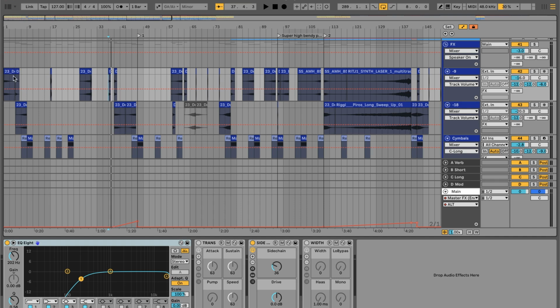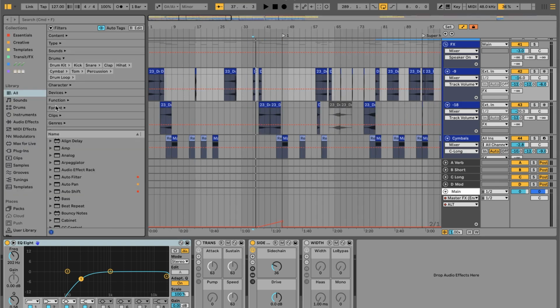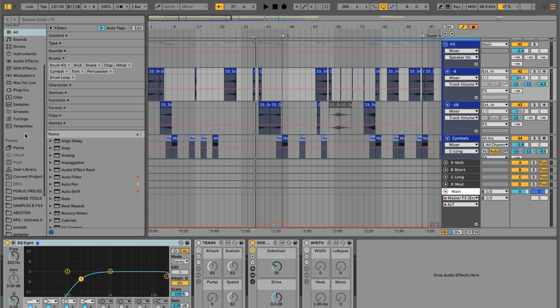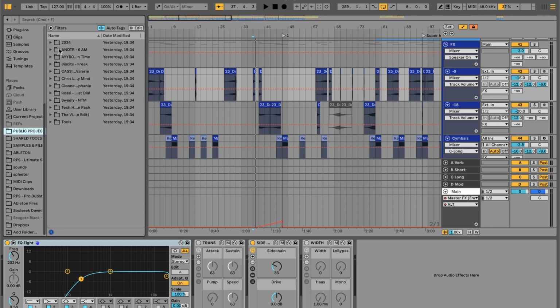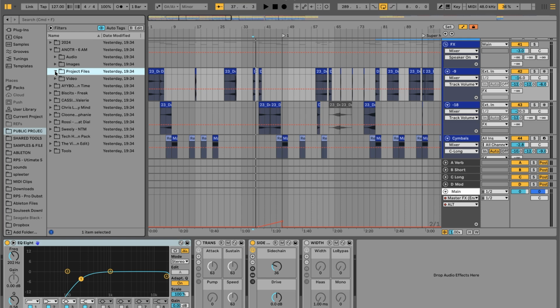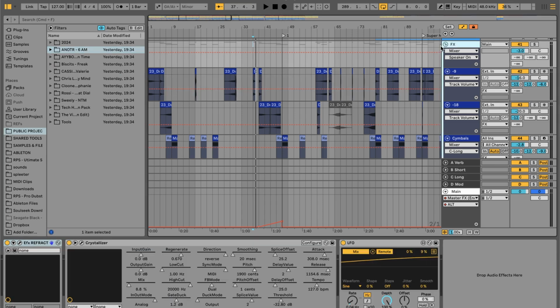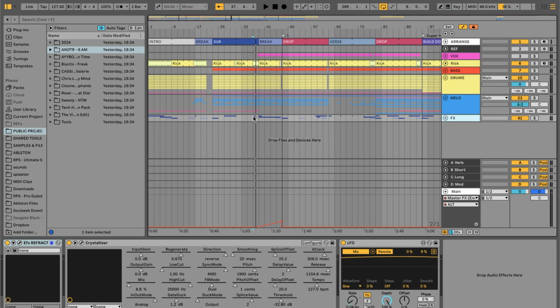So you can see it's everything. There's usually something happening every 4 or 8 bars in this kind of department. And then another big trick here is I believe I'm using Dom Dolla's Saving Up from one of my previous project file breakdowns. If you save my projects or any of your projects, I've been showing this trick lately. You can jump into the project files and you'll see the individual groups and you can drag the effects group in there or the drum group or whatever you want, but in this instance effects. That way you already have a pre-made effects group and you can move things around to better fit your arrangement.